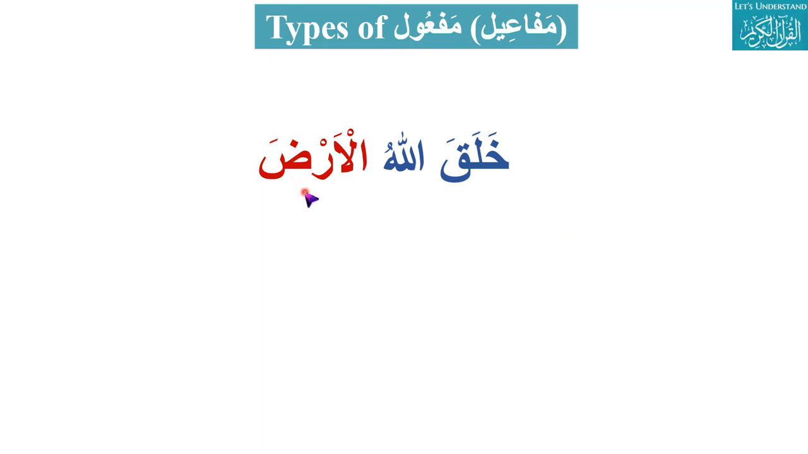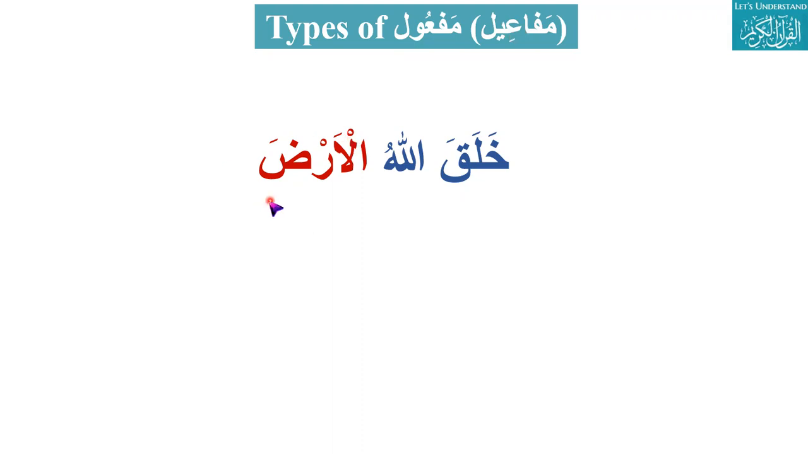This is the first type of object, maf'ul bihi. The most commonly used object is maf'ul bihi, meaning direct object. Allah created what? And here Allah created what object? That is earth. And this type is maf'ul bihi. First of all, we should be very clear about the object. In Arabic, we say it as maf'ul. Plural of maf'ul is mafa'il. And it will always be mansub.